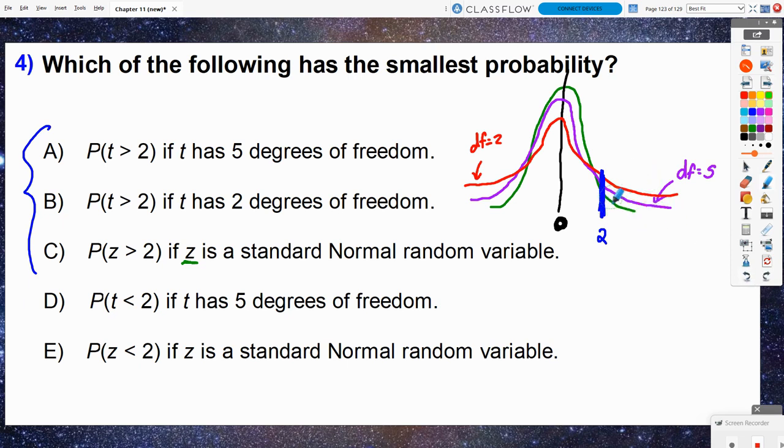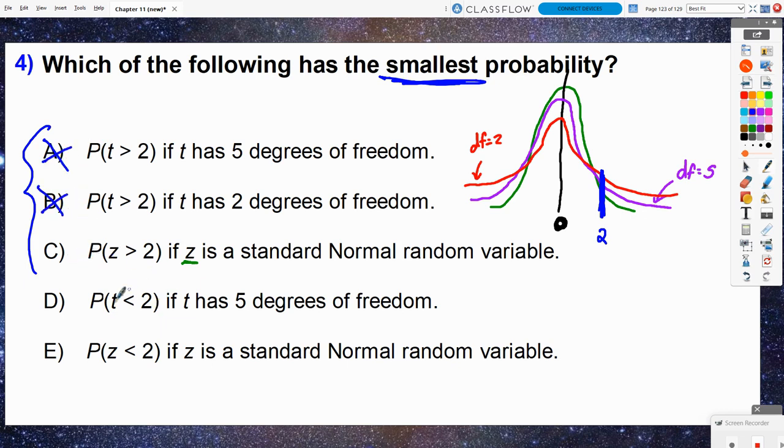And then the 2 degrees of freedom from beyond 2 is even going to be more compared to the 5 degrees of freedom and the standard normal distribution, right? There's more area underneath that red curve than the purple curve than the green curve in those 3 situations. So which one has the smallest probability out of A, B, and C? Well, C has the smallest probability.